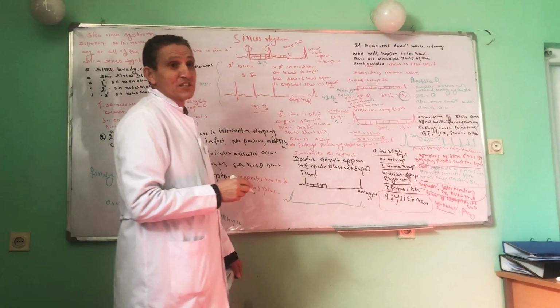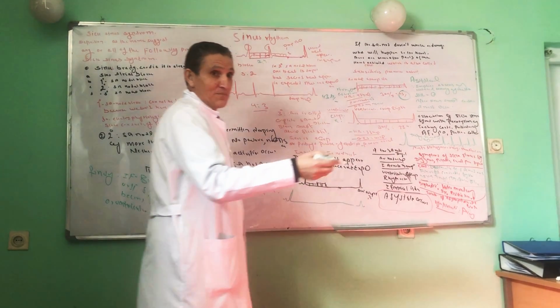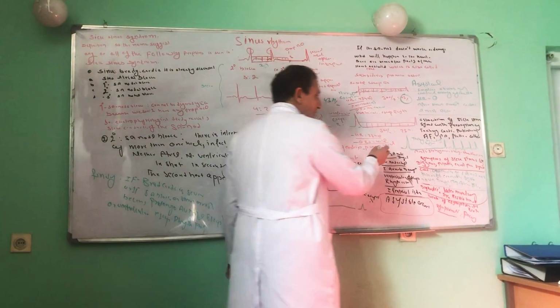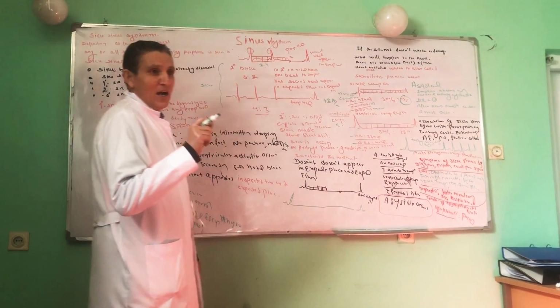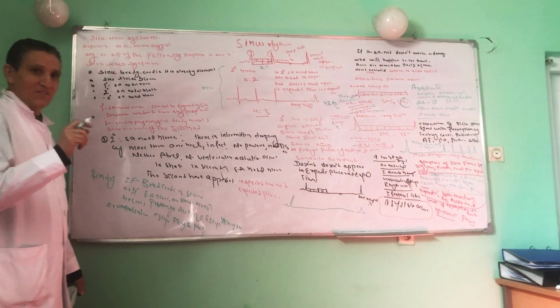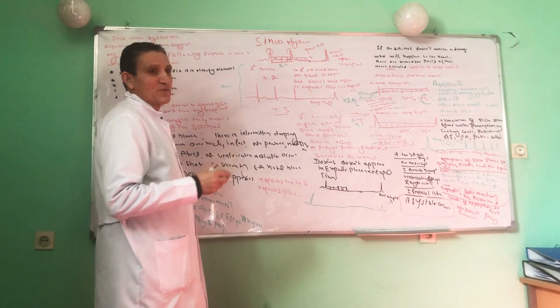And this is an acute emergency situation. So this patient should be referred, or if there is somebody, they should do something for the patient during the cardiac arrest. This is also called asystole. Asystole is the absence of electrical activity of the heart, and they produce a long straight line. And this is an acute medical emergency.